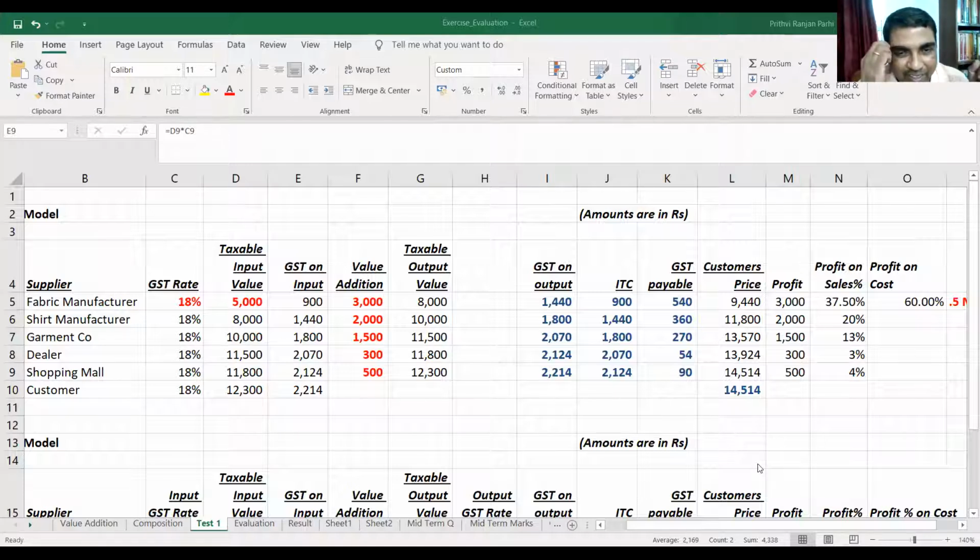One may think that instead of selling it at a shopping mall, it is better to directly manufacture fabric, or at least sell it to the shirt manufacturer. So why do all these things? Profit margin is very, very less. Is it going to help us in decision making? Do you think it will be helping us in decision making, if you can make this analysis? Yes or no? What do you feel? Will it be useful?